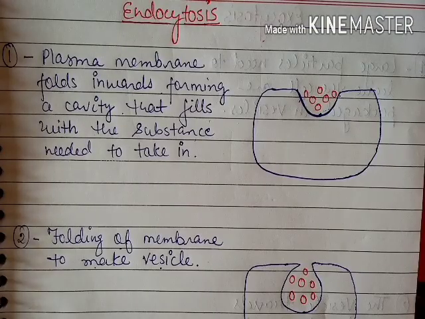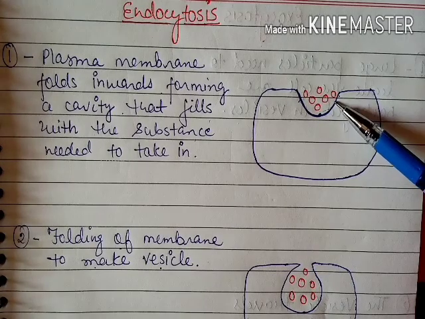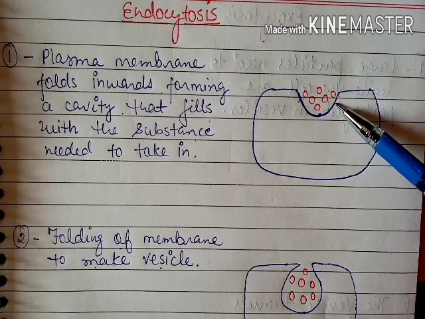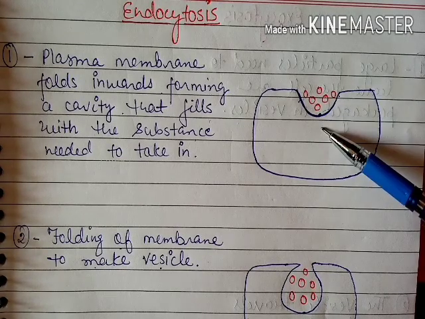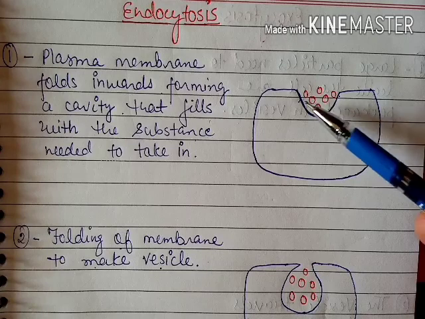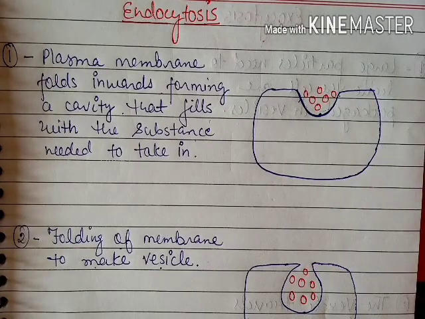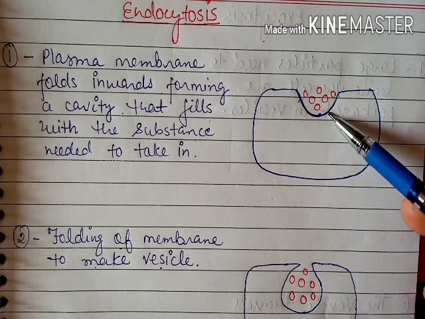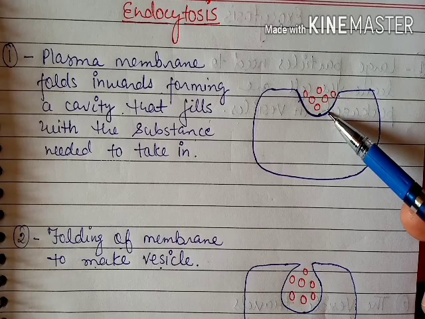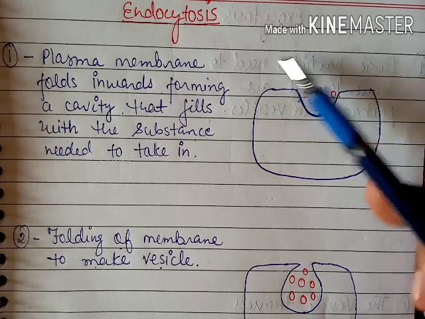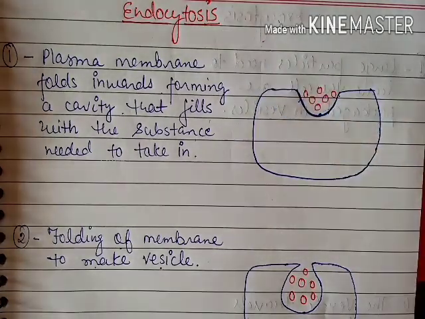So here in case of endocytosis, the substances do not cross the plasma membrane. Instead of that, they make a vesicle in which they are packaged up and then they get inside the cell. So they don't cross the plasma membrane. Substances do not cross the plasma membrane in case of endocytosis. Okay.